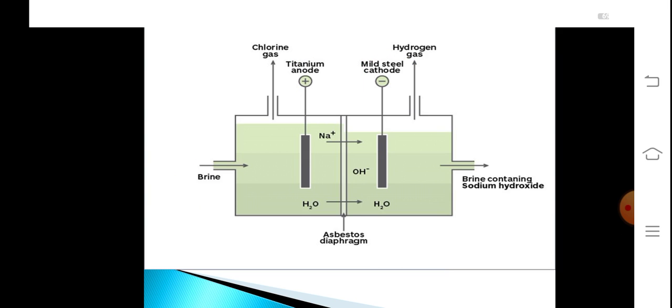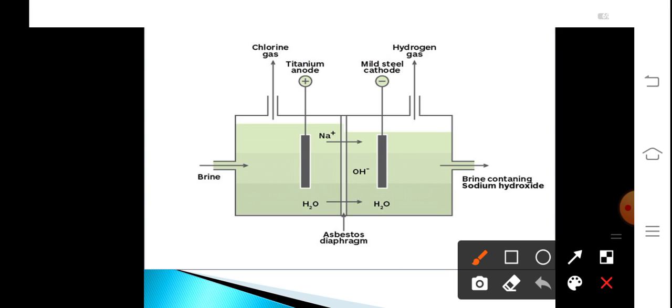So, in presence of electricity, NaCl decomposes to form sodium metal and chlorine gas. Chlorine gas is released from the anode. Since chlorine is negatively charged, a non-metal and highly electronegative, it moves towards the anode and is released and collected there.